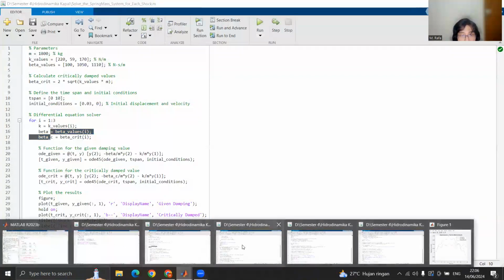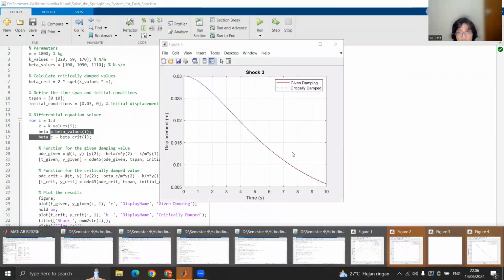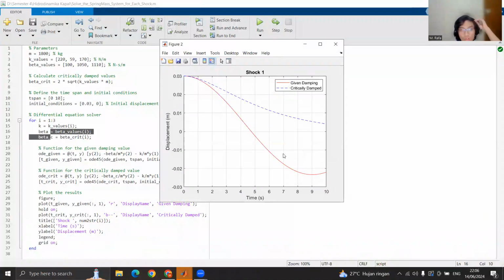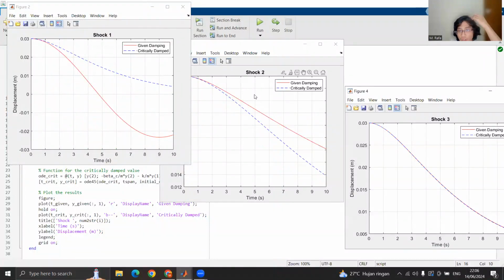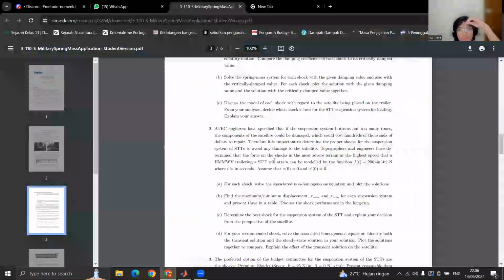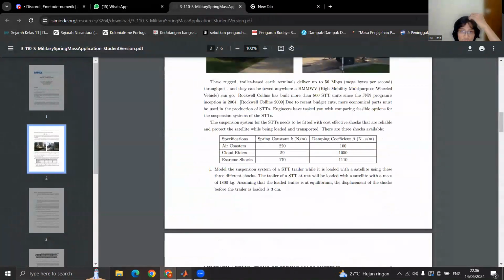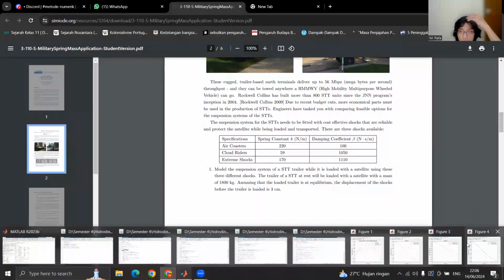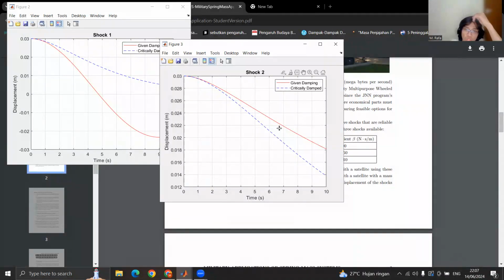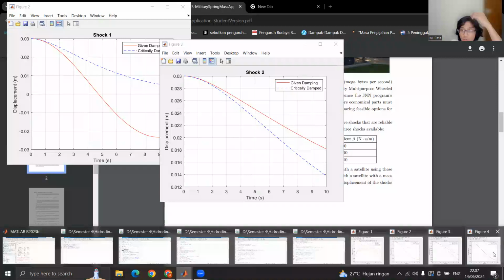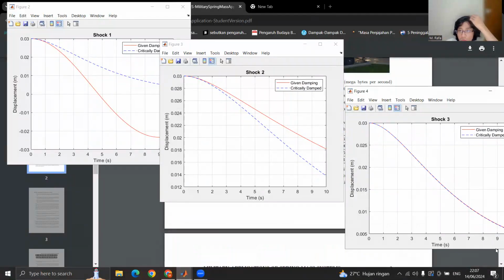There should be the graph for it. So for shock 1, the given damping is lower than the critical damped. Shock number 1 is Air Coaster. Shock number 2 is Cloud Riders, and shock 3 is Extreme Shocks. So shock number 2 has the given damping higher than critically damped, and shock number 3 has almost the same value between critical damping and given damping.